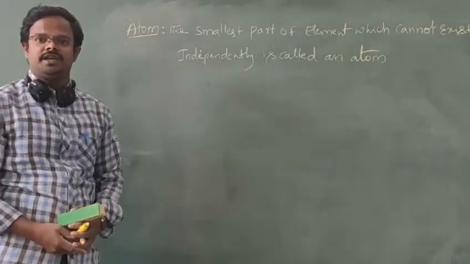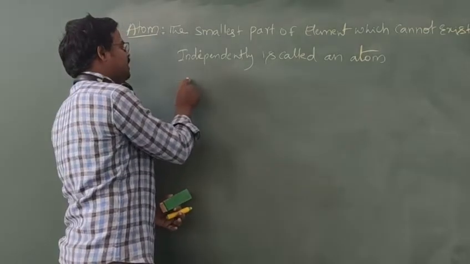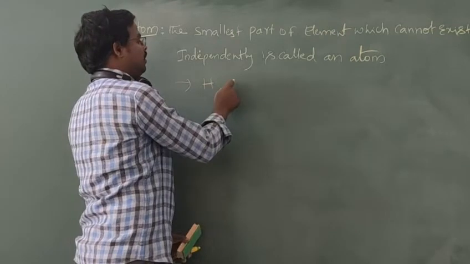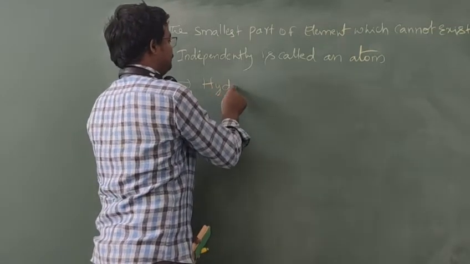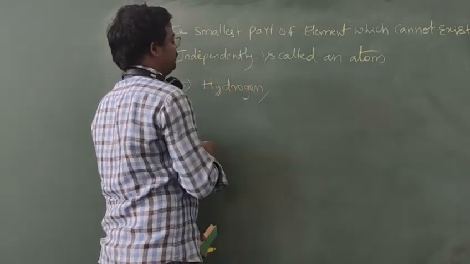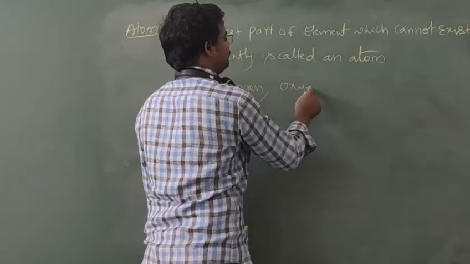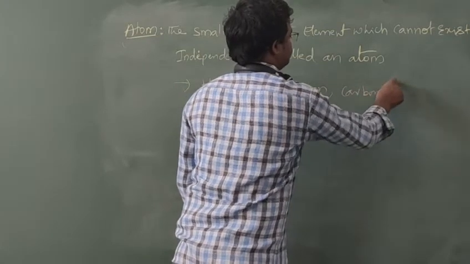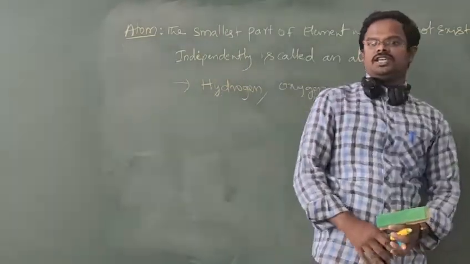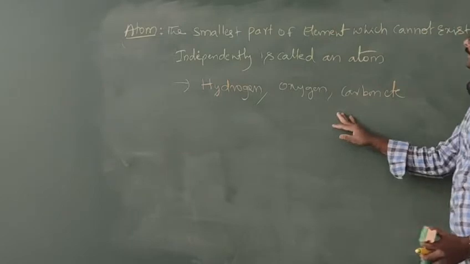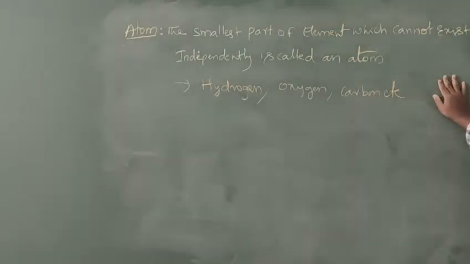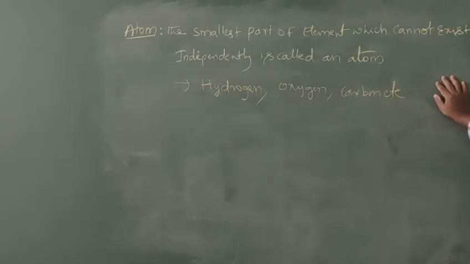It doesn't exist independently. If you take atoms like hydrogen, oxygen, and carbon, these are the atoms of an element which cannot exist independently. So this is the definition of an atom.